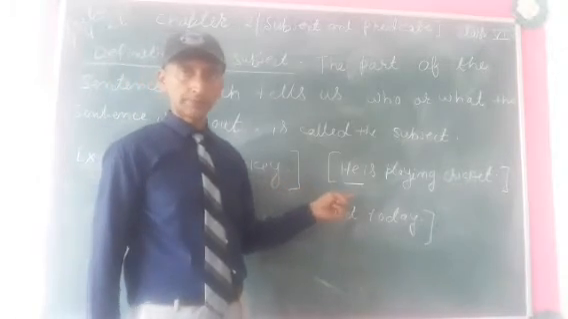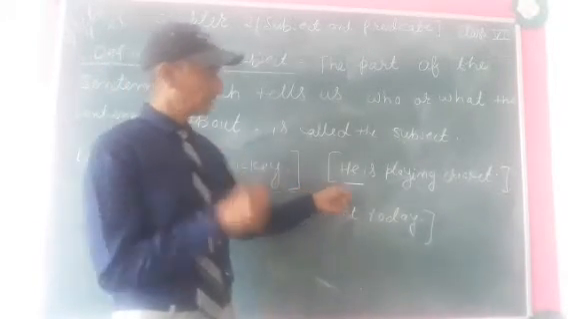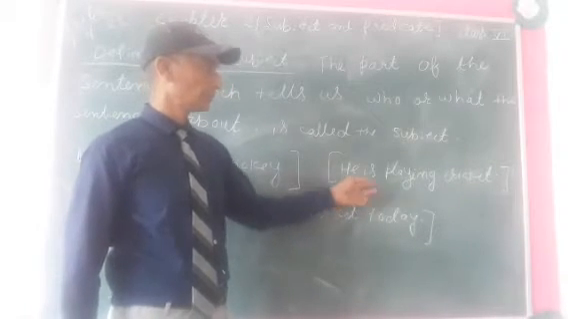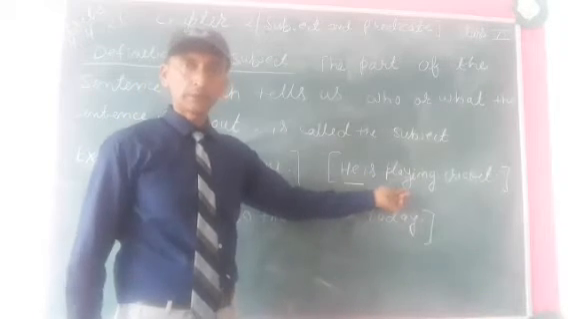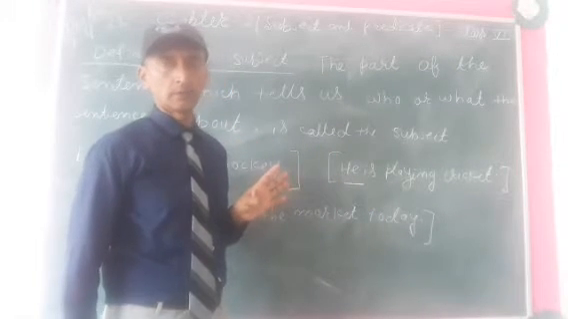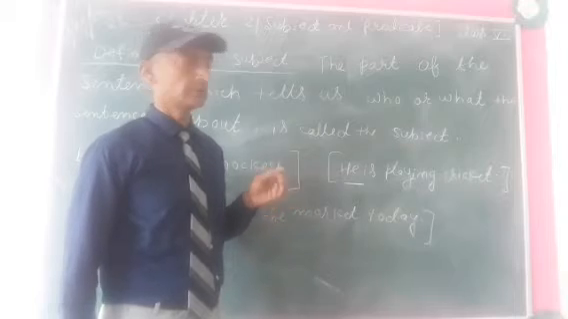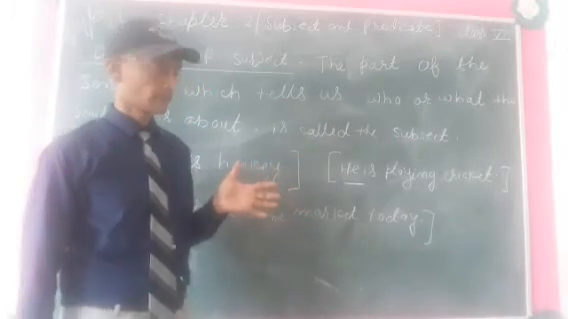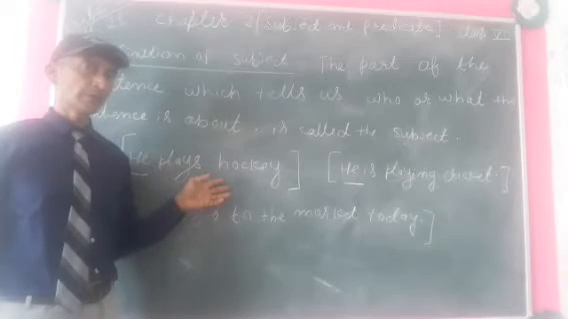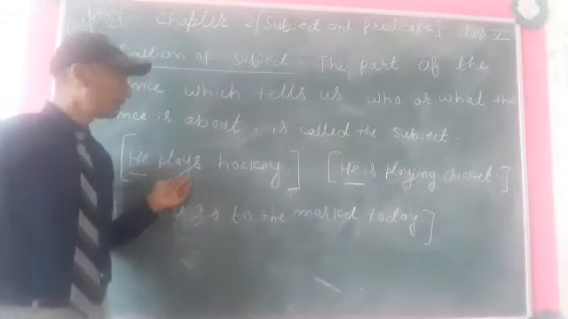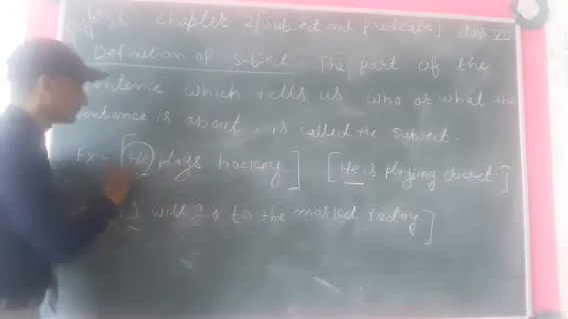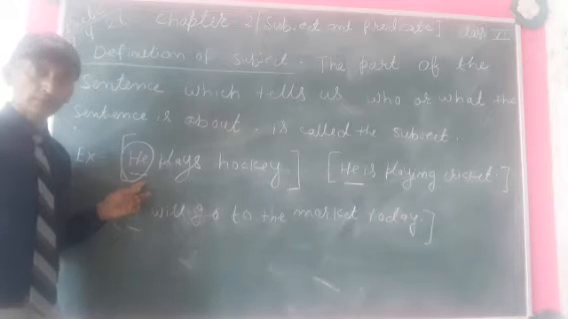Now let's see. He is playing cricket. Now ask the question by using who to the verb. Who is playing cricket? You will get the answer he. He will be your subject. Remember, very simple tips I am giving you. Now, he plays cricket. Ask the question by using who to the verb. Who plays cricket? You will get the answer he. He will be your subject.